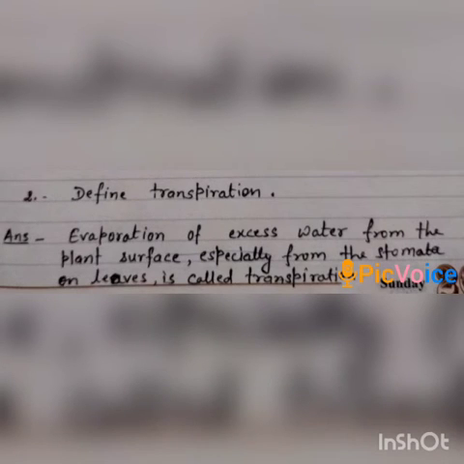Evaporation of excess water from the plant surface, especially from the stomata present on leaves, is called transpiration.